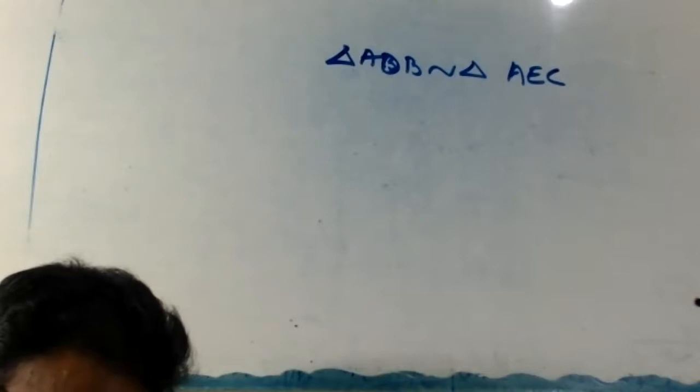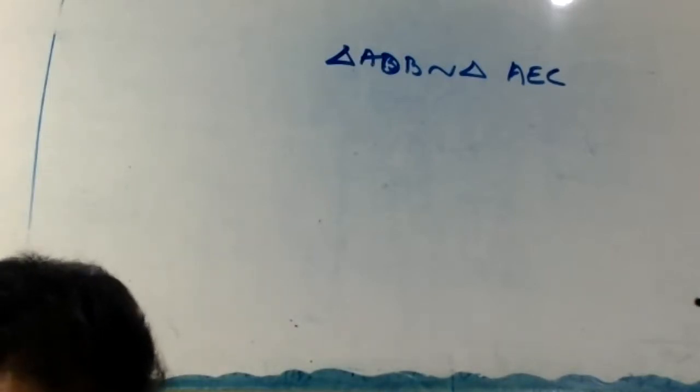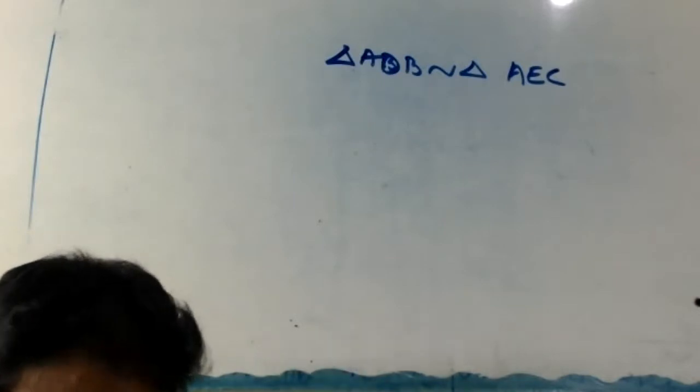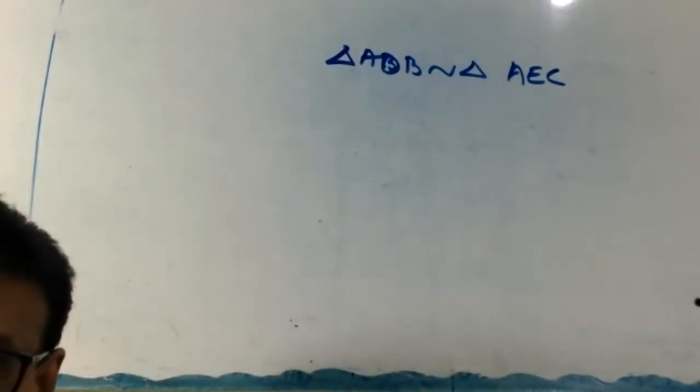Once again, E is a point on side AD produced of a parallelogram ABCD, and BE intersects CD at F. Prove that triangle ABE is similar to triangle CFB. Okay, try now.